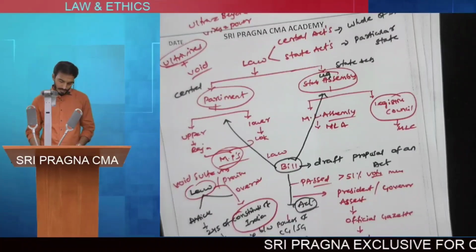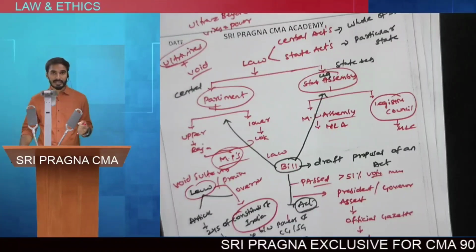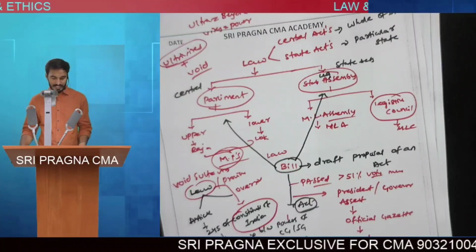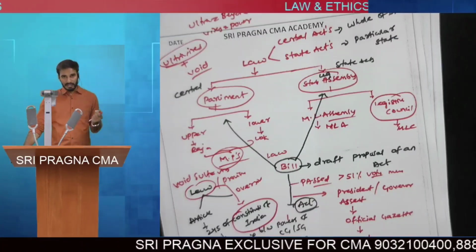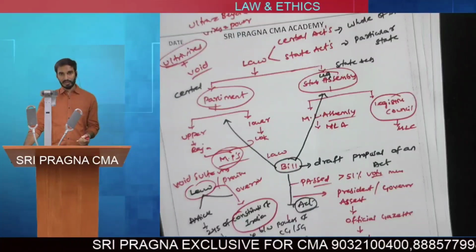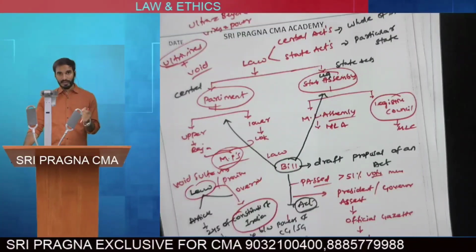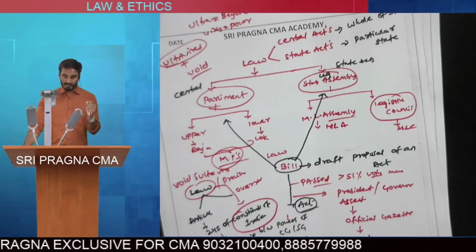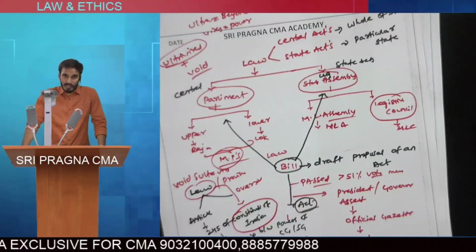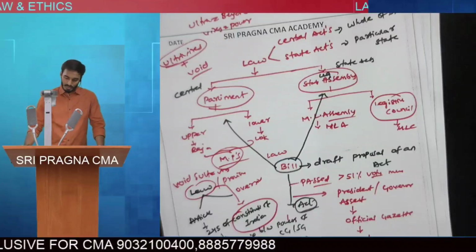The power to make laws regarding the matters covered under list 2, the state list, is given by Article 246, 7th Schedule, exclusively to the state legislative assembly.